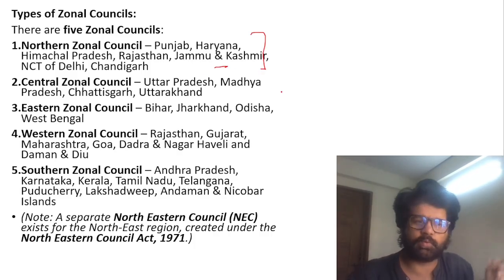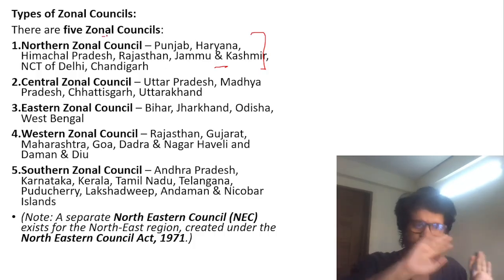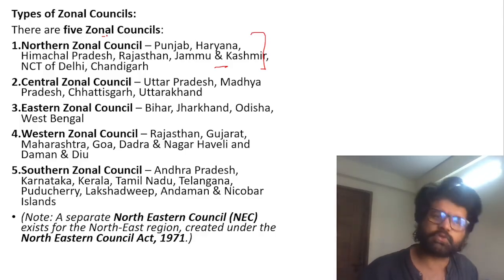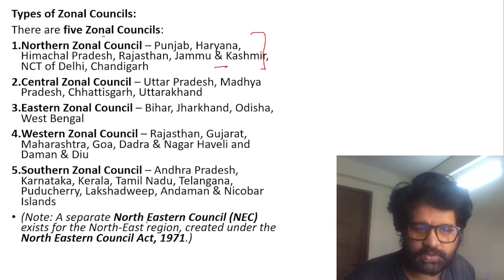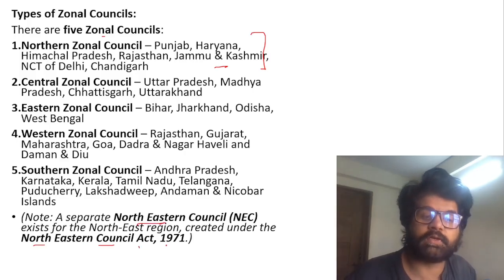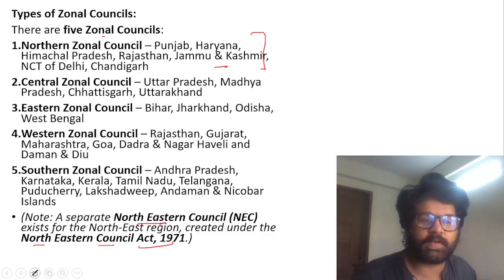If you want to, awesome, go ahead. But that is not the important thing. The important thing is zonal council, interstate council, read at the same time, which is statutory, which is constitutional, which is headed by whom. So these are the things which are important. And then separate Northeastern Council under Northeastern Council Act. So keep these points in mind because these are very, very important facts.